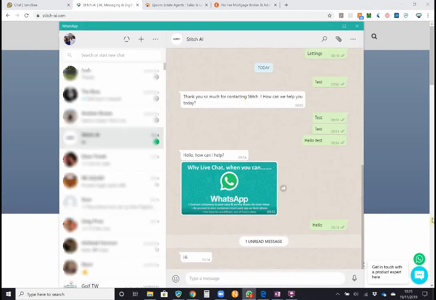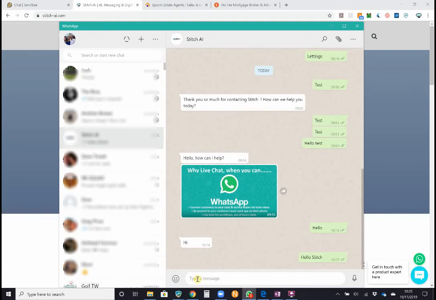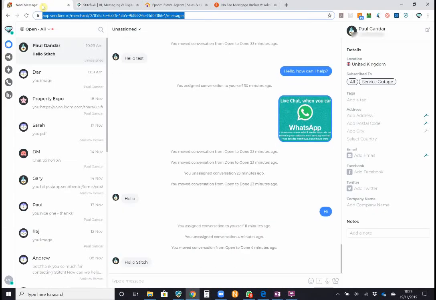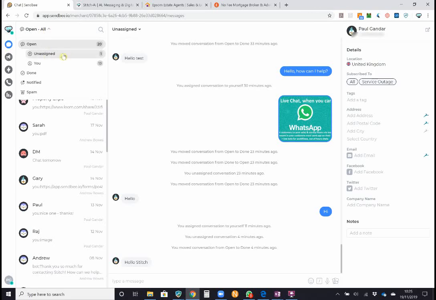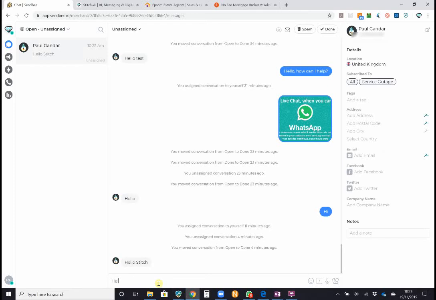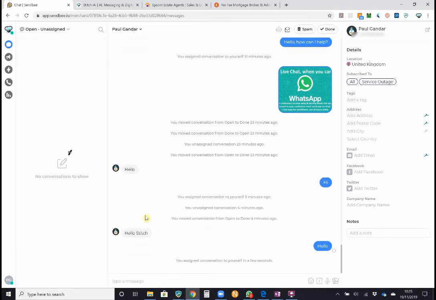So as a user, imagine I've just clicked on that icon. I can then send a message into the business. That's been sent. There's an audible alert on the PC. We get a little red dot in the icon up there, and it actually is saying new message. So we click into there and we have a bold unread message. You'll notice that's in the unassigned queue. And by clicking into there, I can reply back. That now leaves unassigned and it assigns itself to me.